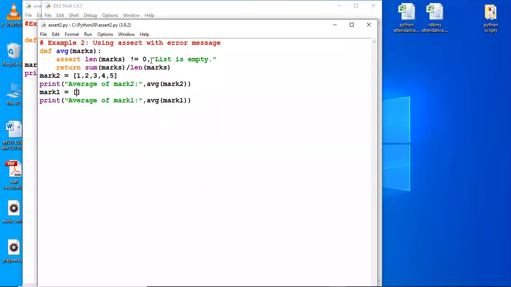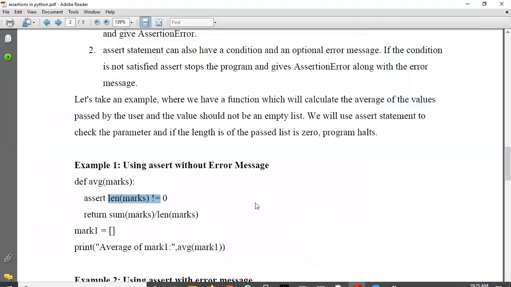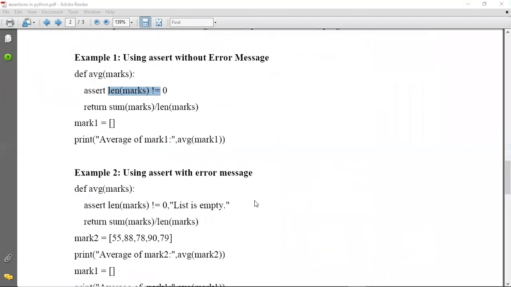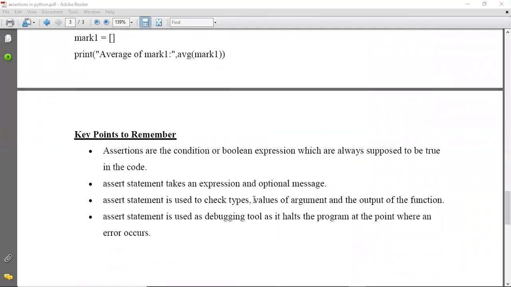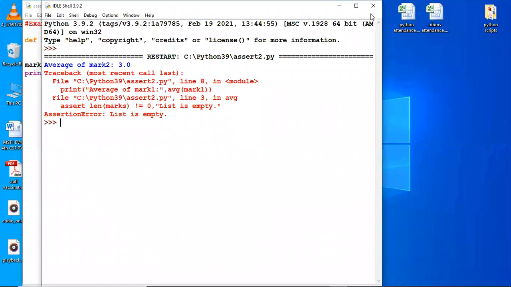This is the second way of writing the assertion statement. So you can have a look at this that I told you. The first way is this way, and the second is we can have a condition and an optional error message. So I have written both the things here. You can see what is the output. Then you can see what are the key points to remember in assertion. You can just read it when I send this file to you. So this is regarding assertions. Okay. Again, we can write some good concrete examples when we actually work in our lab session. That's coming up from 1st of May.